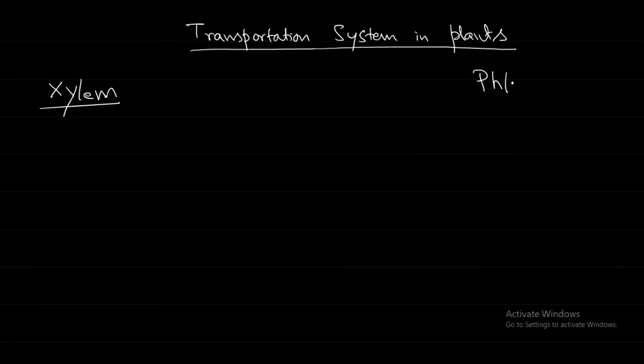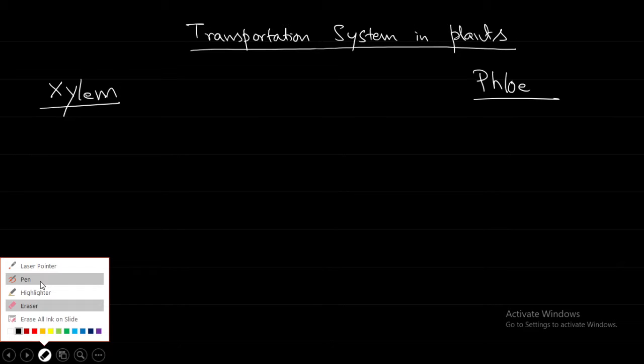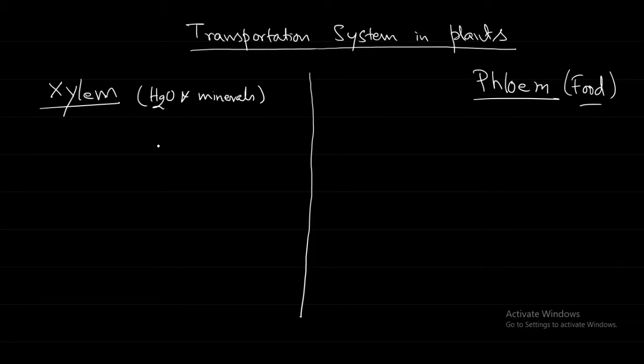So there are these two types of transport system: xylem and phloem. Xylem is going to transport water and minerals, whereas phloem is going to transport food. Okay, that is good. So xylem, is it just one kind of tissue? No, sir. There are four different types of tissue.